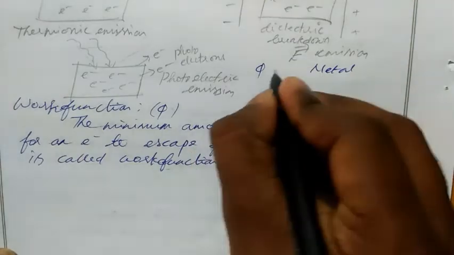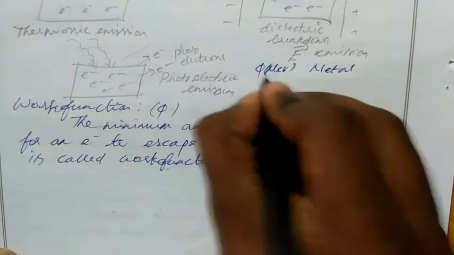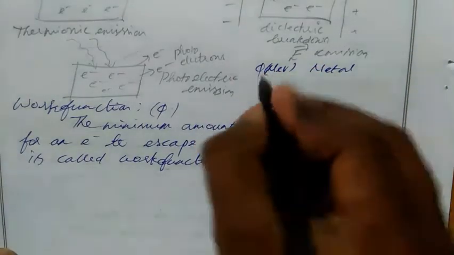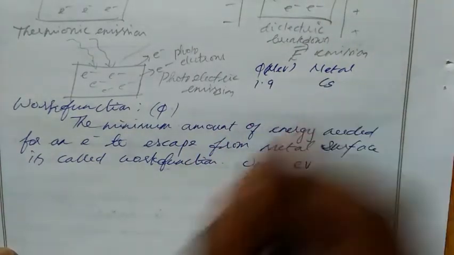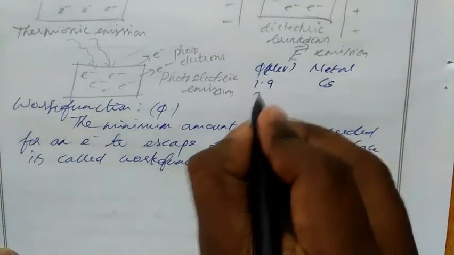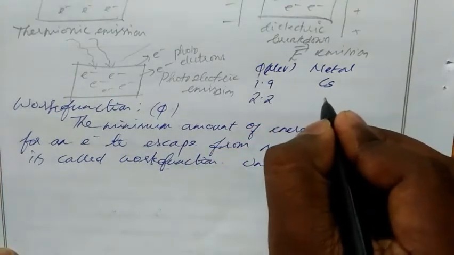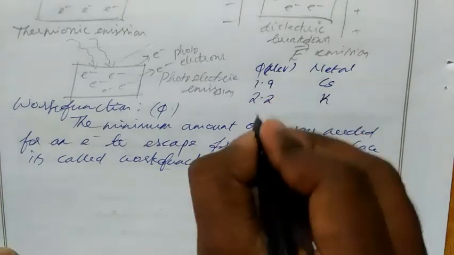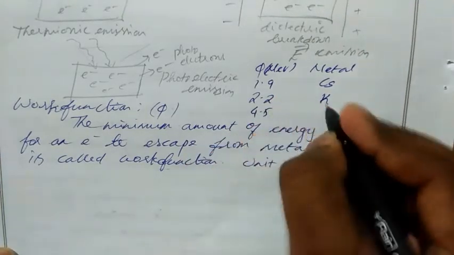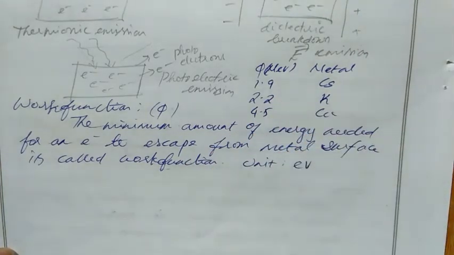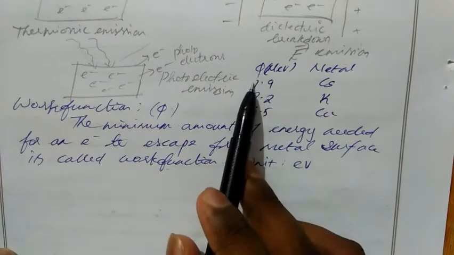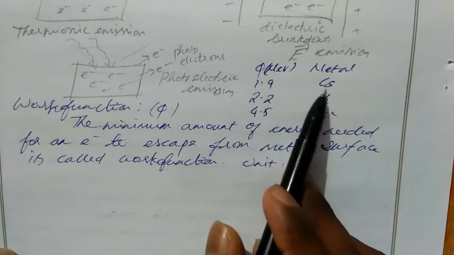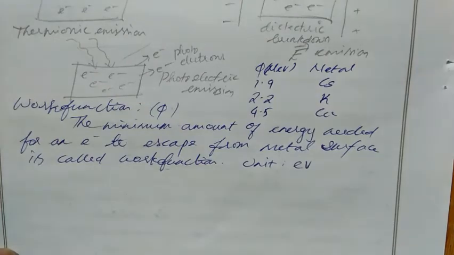For example, the phi value is in electron volts. 1.9 is the work function of cesium. Then 2.2 is the work function of potassium. Then 4.5 is the work function of copper. So this much energy is needed for each metal to release one electron from its material.